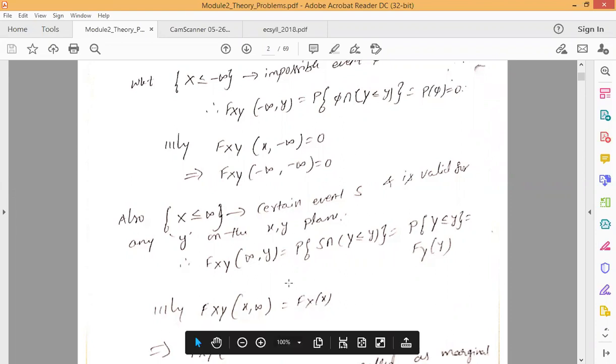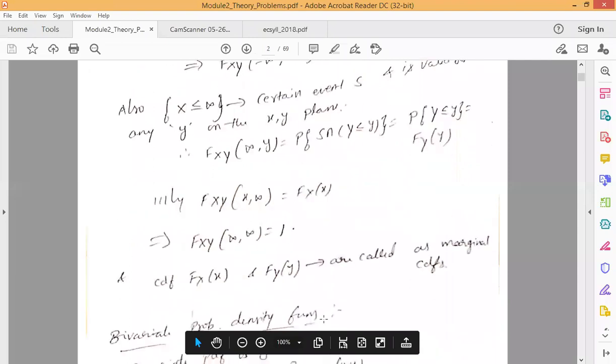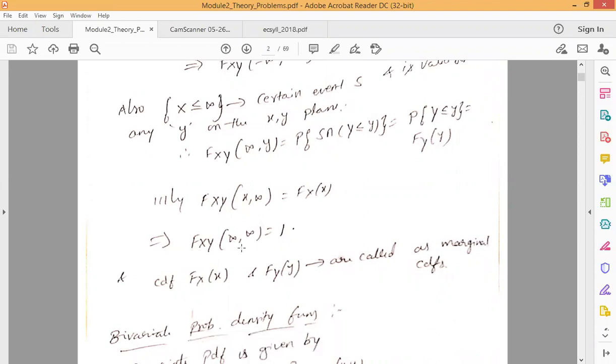Similarly, when y is less than or equal to plus infinity, we can write Fxy of x comma infinity is equal to the CDF Fx of x. When x and y both are plus infinity, we can simply say that Fxy of infinity comma infinity is a certain event, which takes the value 1.